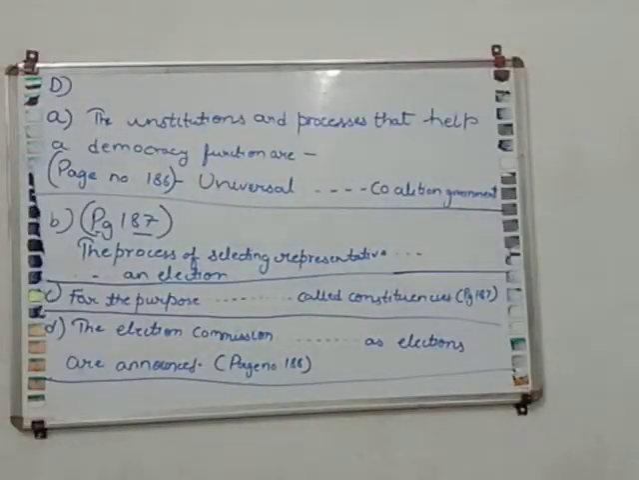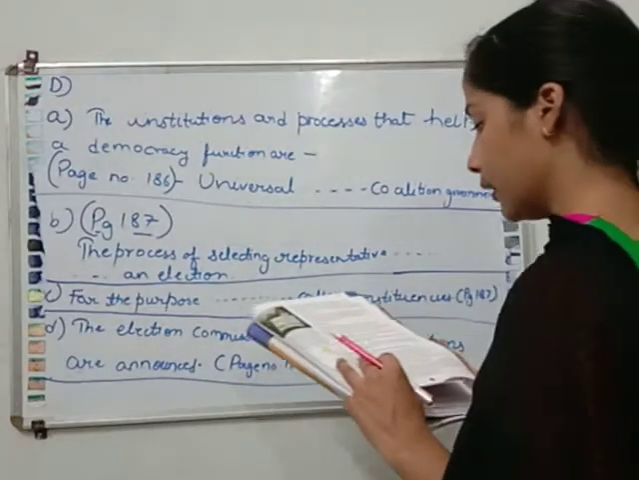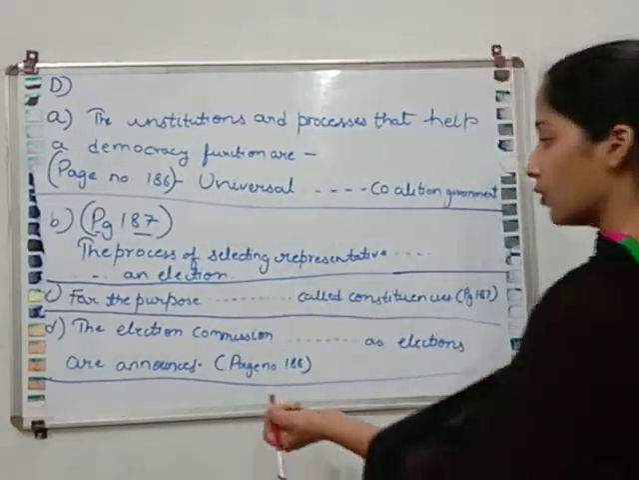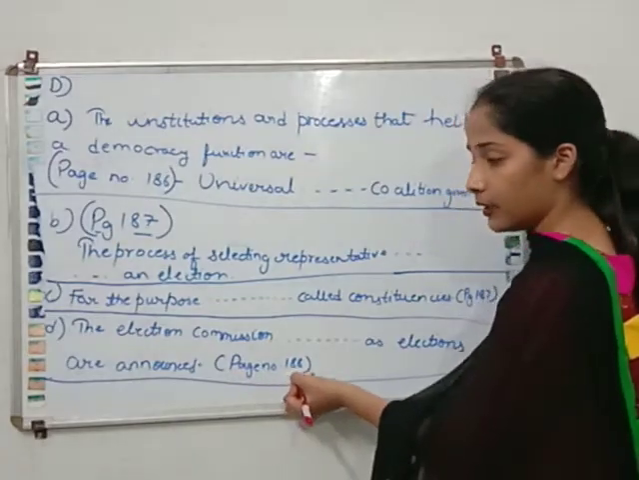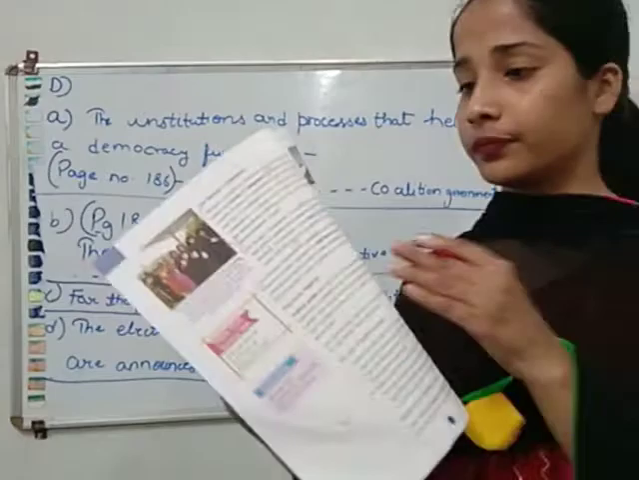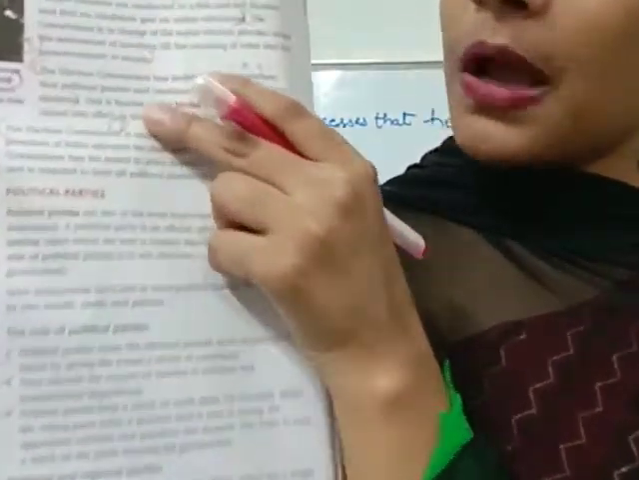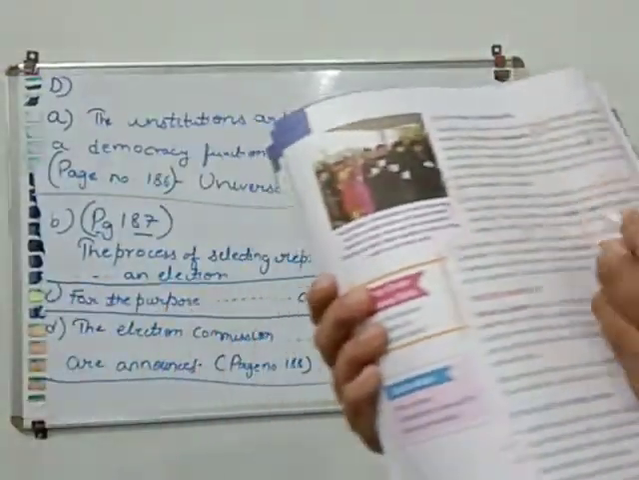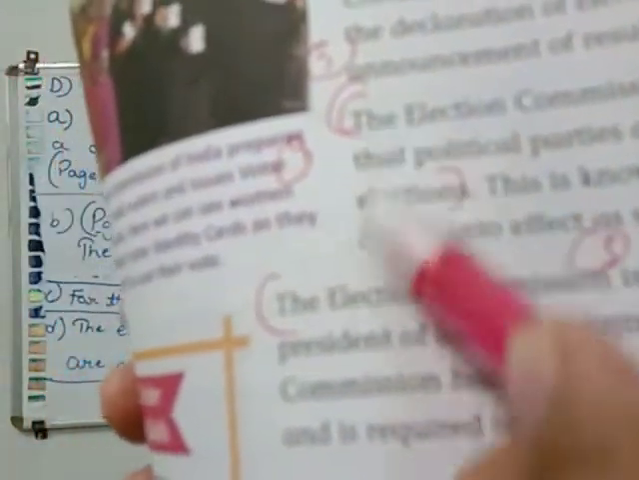Now our next question is, what is the model code of conduct? This answer is given on page number 188. Open page number 188 of your book. This paragraph, the second paragraph, you will write as the answer. The whole paragraph you will write in this answer.